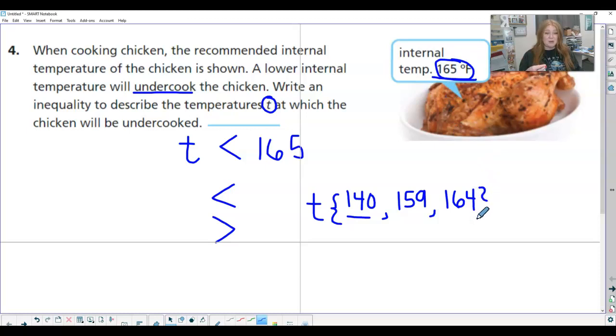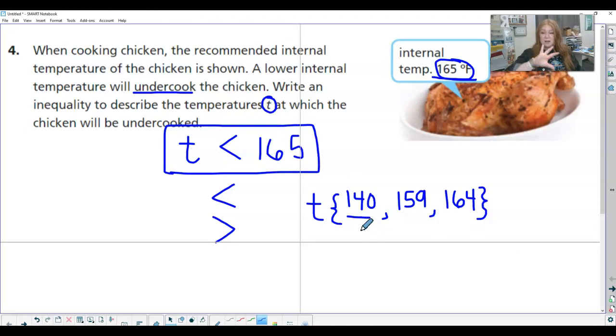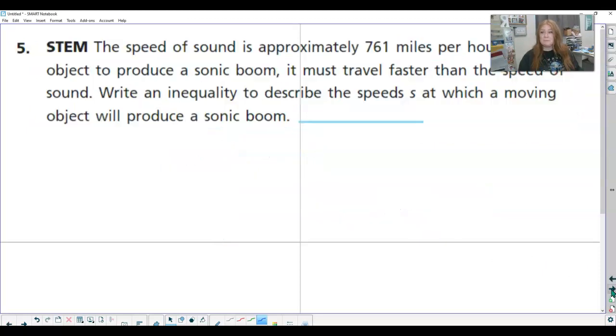Yes, right? And I would not put 165 in here because once it reaches 165, it is cooked. So T, anything that is undercooked, is less than 165. Then I could also flip that around and do 165 is greater than T. So anything bigger than 165 will be cooked. Anything less than that is undercooked.